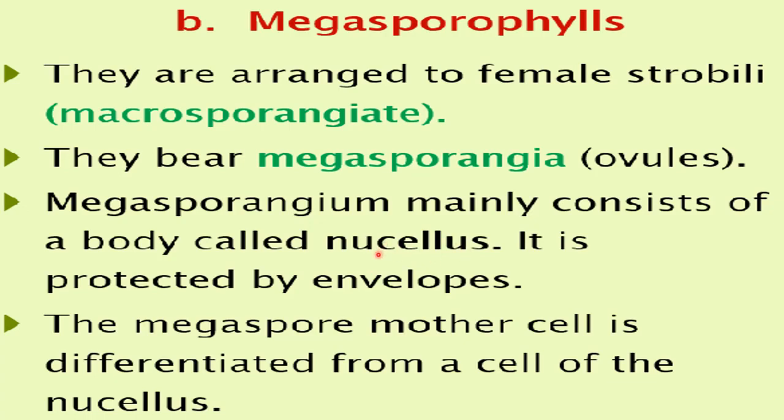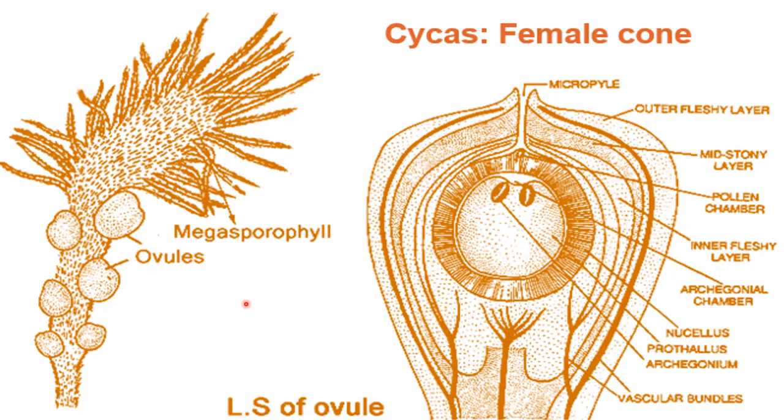One of the nucellus cells differentiates to form the megaspore mother cell. This one cell of the nucellus acts like the megaspore mother cell. By the name it is clear that it is the mother cell of the megaspore, meaning it will form the megaspore here.